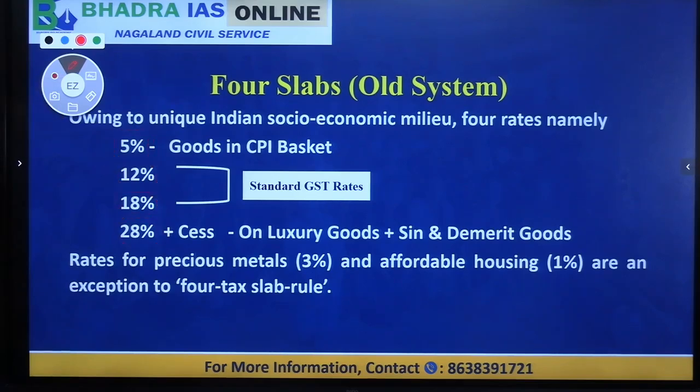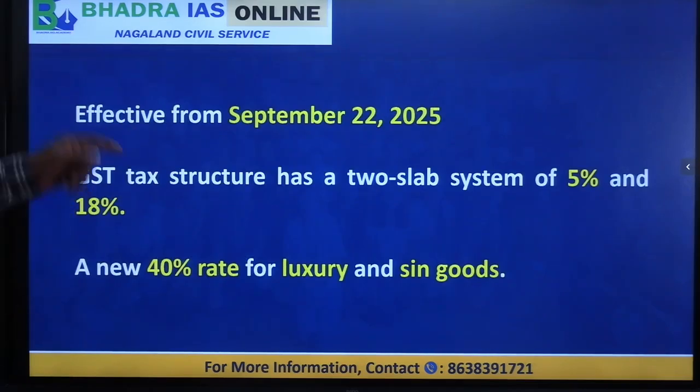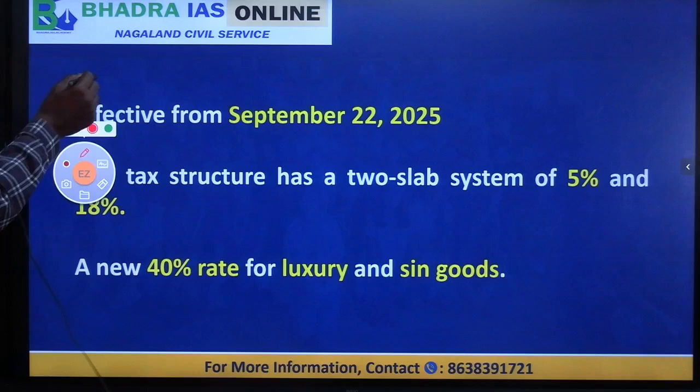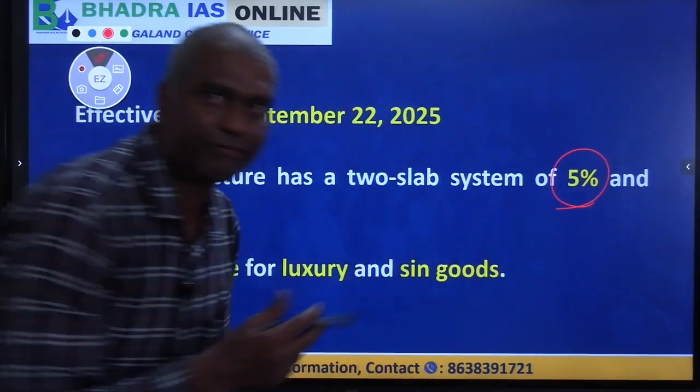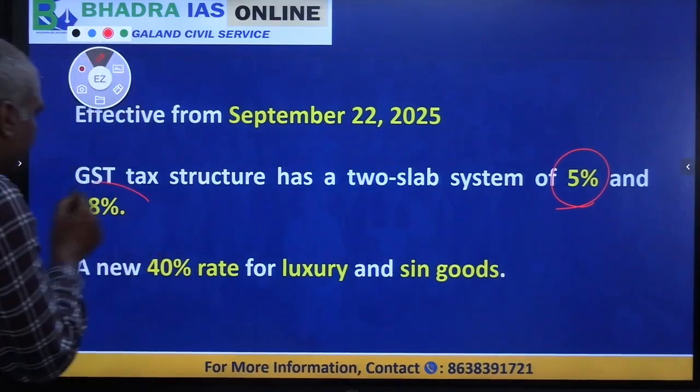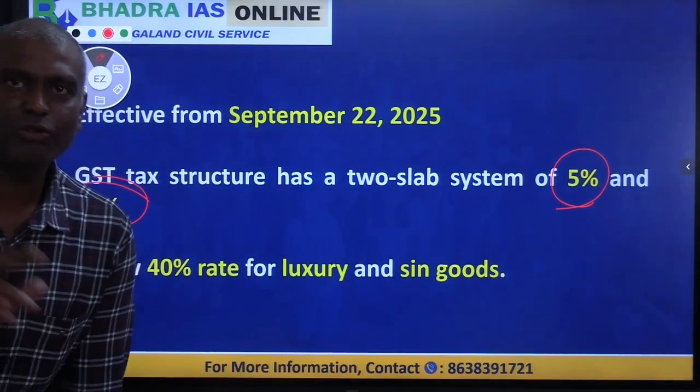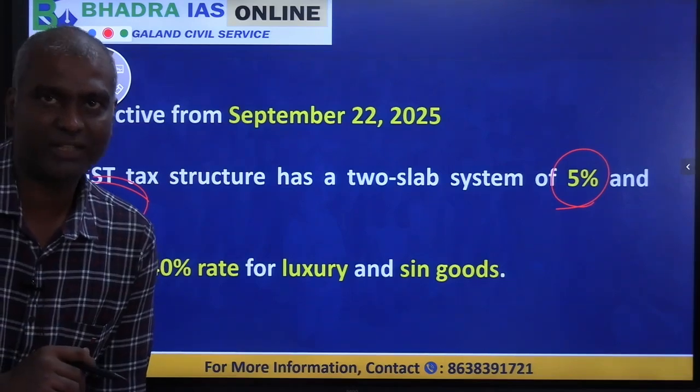But the government has changed this. Effective from September 22 this year, 2025, we have a new system of GST slabs. We have a 2 slab system at present. Which are these 2 slabs? The first slab is 5% for most of the goods, then we have 18%. These 2 are now the standard rates of GST.